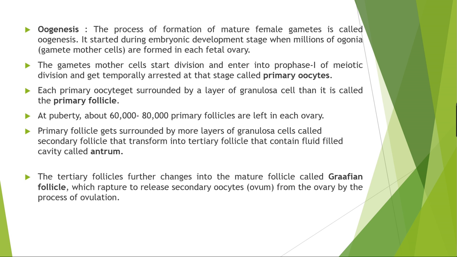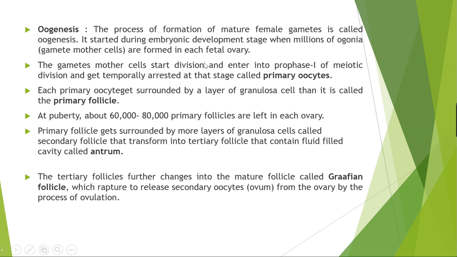Oogenesis is initiated during embryonic development in the female fetus, and about a couple of million oogonia, also called gamete mother cells, are formed in each ovary, and no new oogonia are formed after birth.